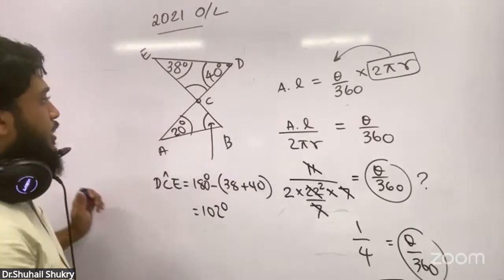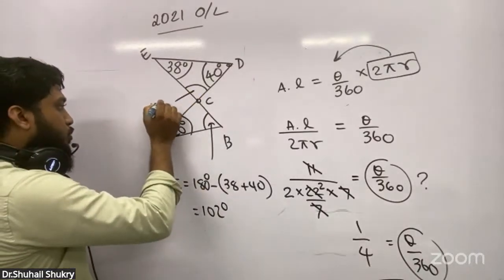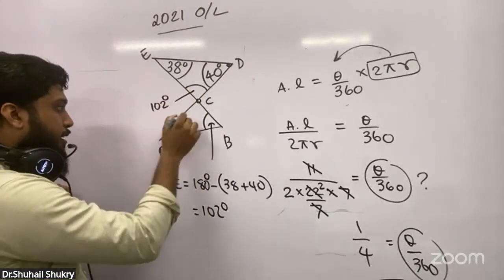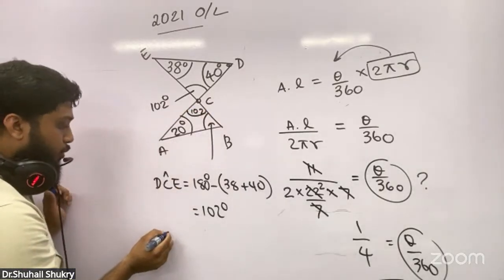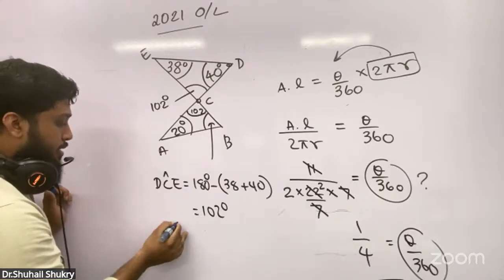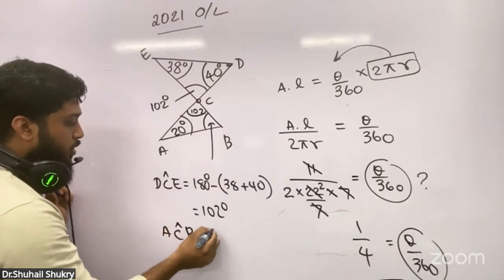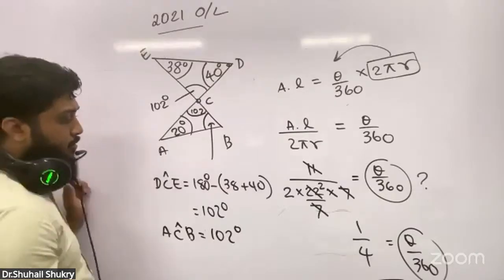Again, this part is 102. I can say this one also will be how much? 102. You can say this ACB is equal to 102. Reason?